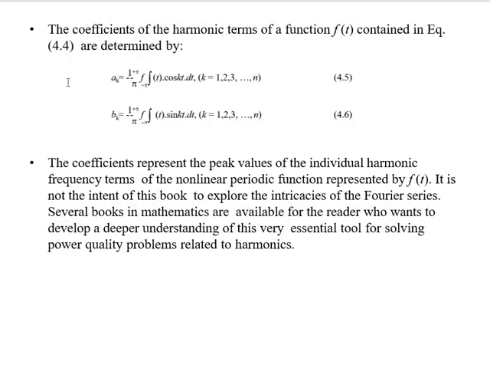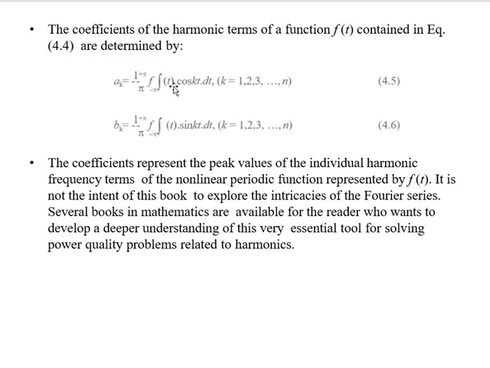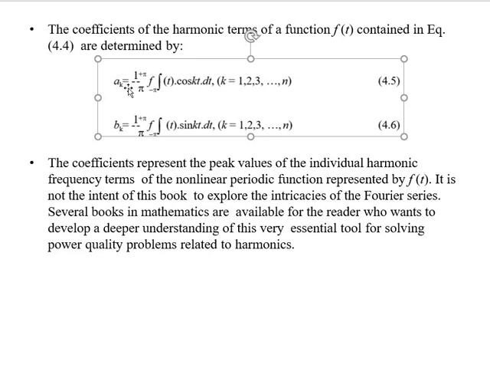Now the coefficients of the harmonic terms of the function f(t) contained in equation 4.4 are determined as follows. The values of a_k and b_k will be found by this equation. a_k is given by 1/π times the integral from −π to π of f(t) cos(kt) dt, where k equals 1, 2, 3, ... n. This is equation number 4.5.